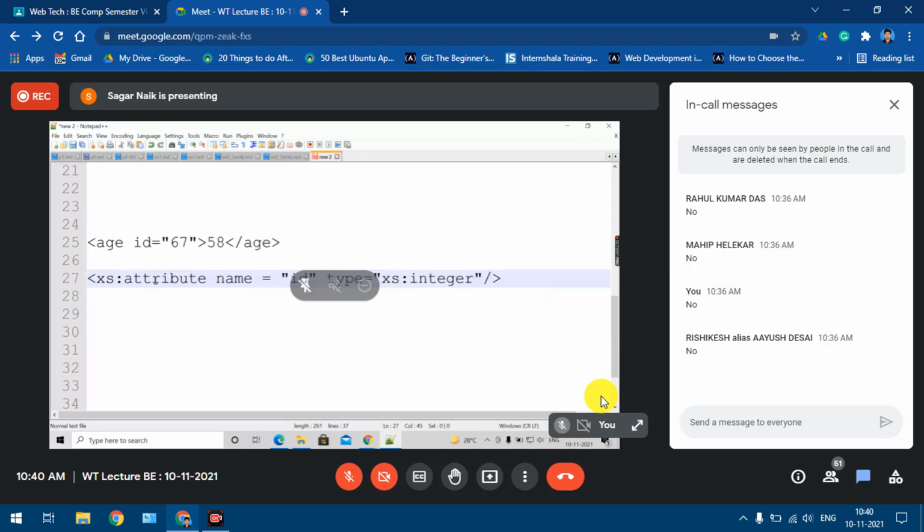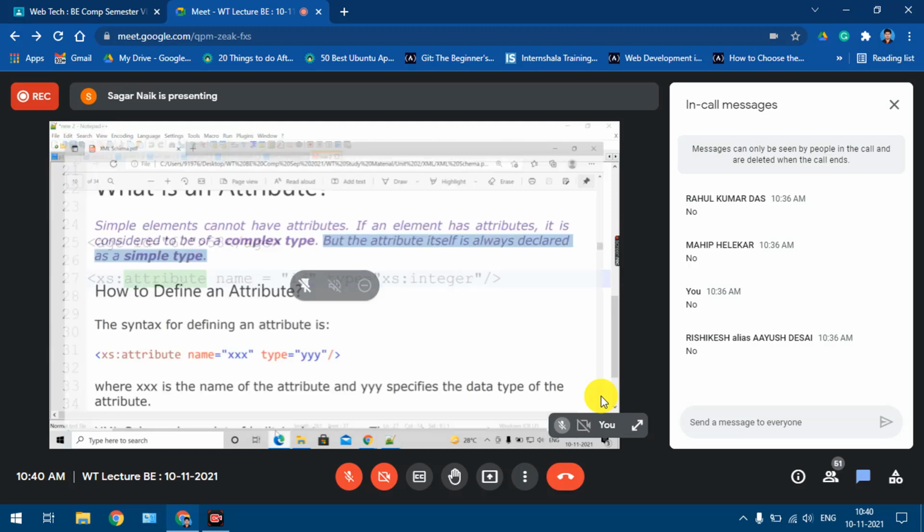The only thing here is you need to say attribute. To define the element, we say element name equal to something, type equal to something. But when you're defining the attributes, the syntax is the same. Only thing you have to say attribute, give the name and give the type. Now this line is going to come inside the definition of this age, and how to define this age is not yet explained. Just remember that attributes are defined as simple elements, and the syntax is similar. Only thing you need to write attribute instead of element.